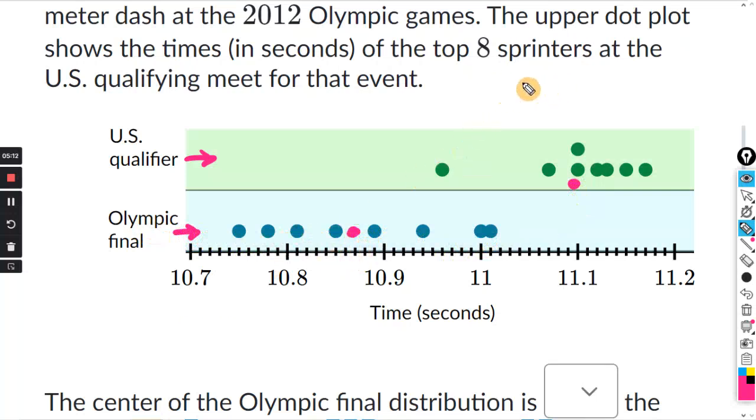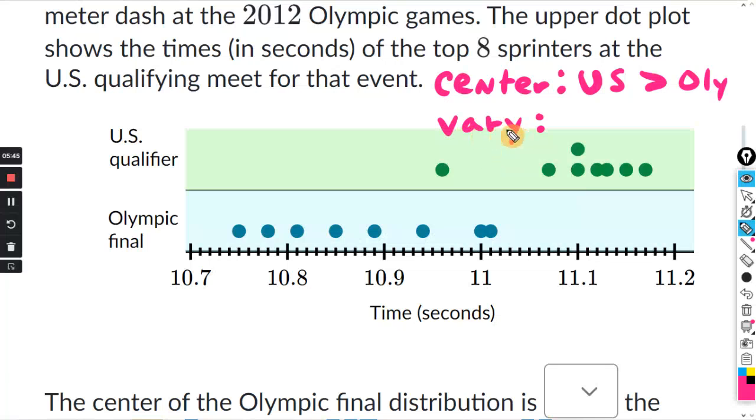So for the center, the one for the U.S. qualifier is greater than the one for the Olympics. See, the center for the qualifier is here, but the center for the Olympics is here. And that makes sense. They're going to run faster in the Olympics than the U.S. qualifier.